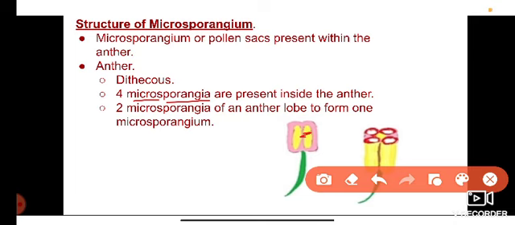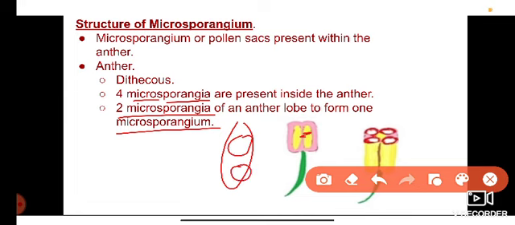Microsporangia is the plural and microsporangium is the singular. The two microsporangia of an anther lobe combine to form one microsporangium. One anther lobe has two pollen sacs, and these two microsporangia combine to form the microsporangium.